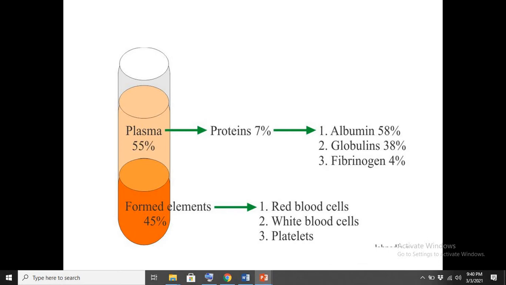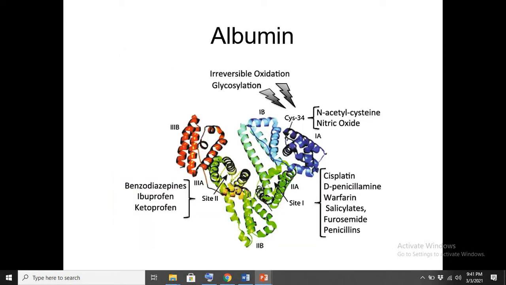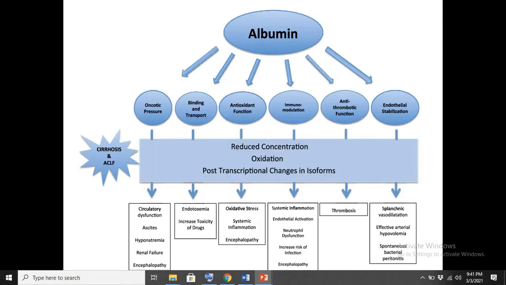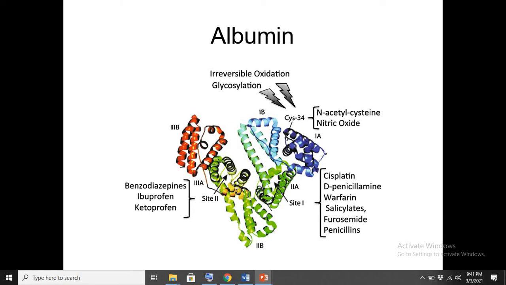One of the important types of protein in our body is the protein present in our blood. There are three types of protein that can be present in our blood: one is albumin, one is globulin, and one is fibrinogen. All these three types of protein perform different types of work. Albumin is a type of protein that has diverse functions in our body. Actually, albumin is a blood protein.